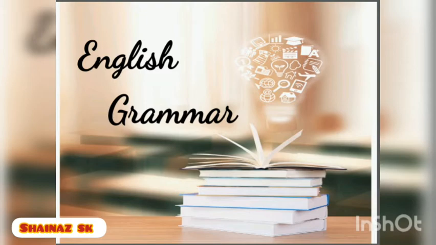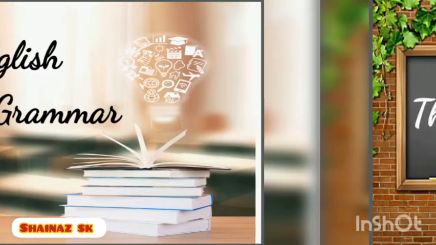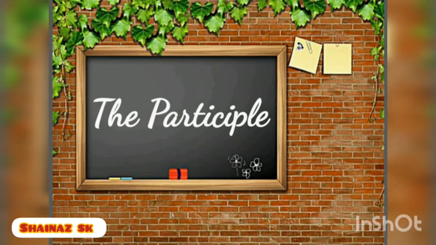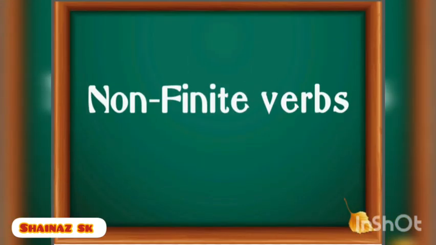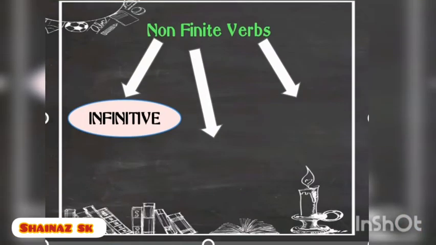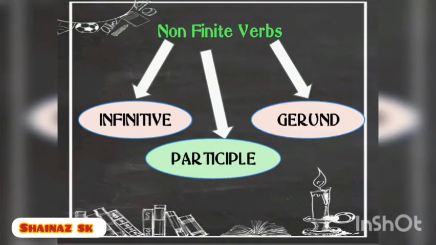So today we are going to read chapter 17, that is the participle. Participles are non-finite verbs, and you know about non-finite verbs that they are not limited by the number and the person of any noun or pronoun. And non-finites are of three types: infinitive, participle and gerund.